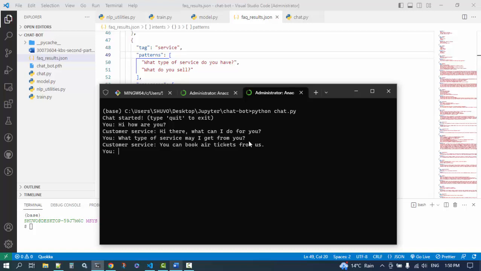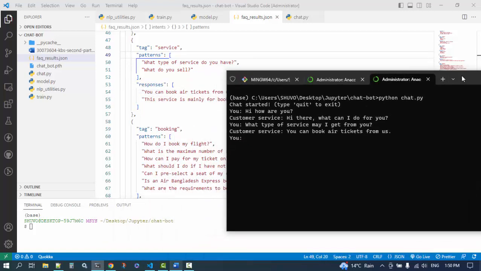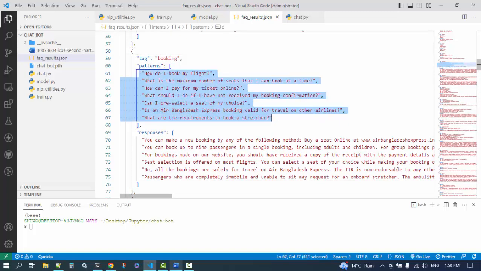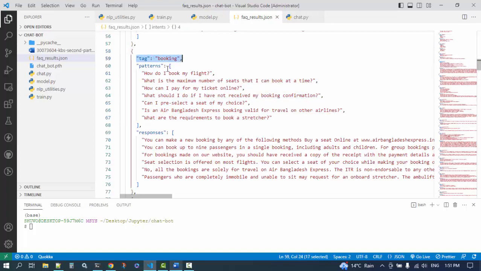So I can show something from my dataset. Here is my dataset, and I got this dataset from the internet, from questionnaires, and I aligned this with booking tags. The question may come with this type of keywords and patterns, and the response might be like this.